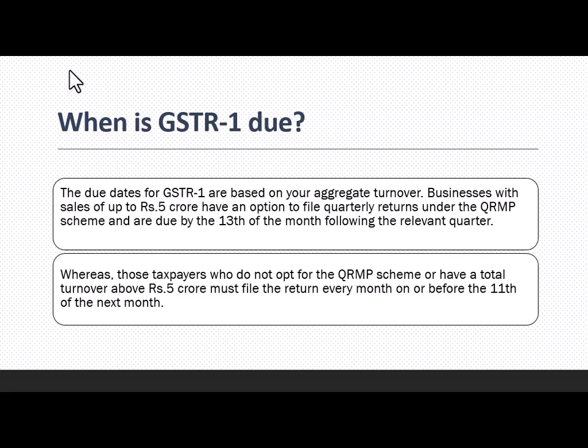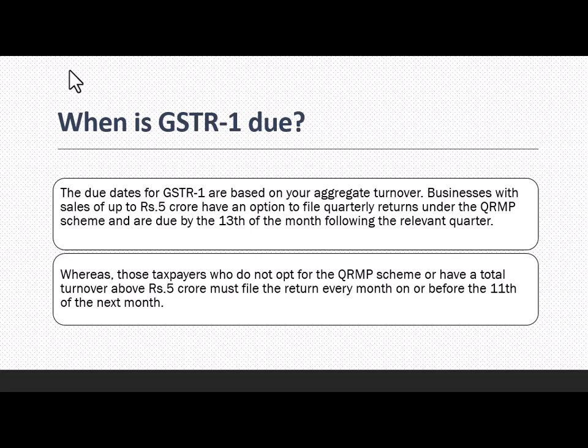हाँ, आगे. The due dates of GSTR1 are based on your aggregate turnover. Businesses with sales up to rupees 5 crore have an option to file quarterly return under the QRMP scheme until the 13th of the month following the relevant quarter. So if your turnover is below 5 crores, then you can opt for quarterly. If you opted for a composite scheme, or your turnover is below 5 crores, then the option is given to file the return on 13th. Otherwise, it has to be filed on 11th.